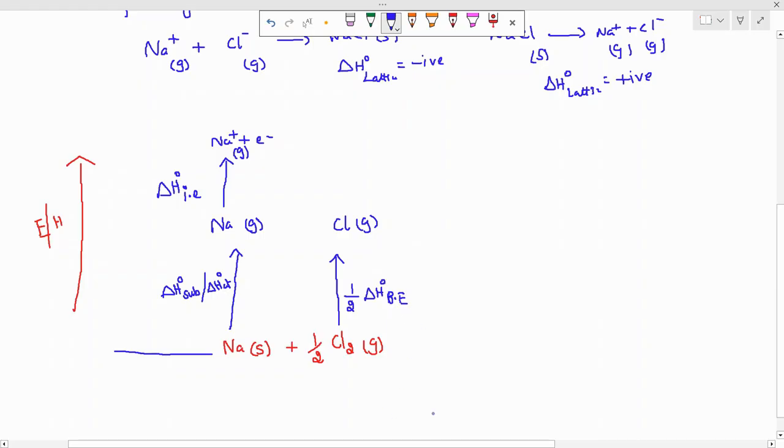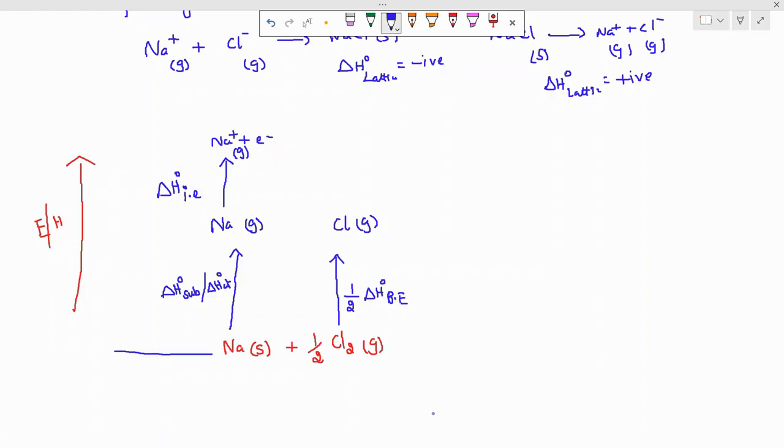Bond enthalpy means what? The energy required to break the bond. That is called bond enthalpy or bond energy. So I am breaking chlorine molecule into chlorine atoms, but I am breaking only half a mole to get 1 mole of gaseous atoms.